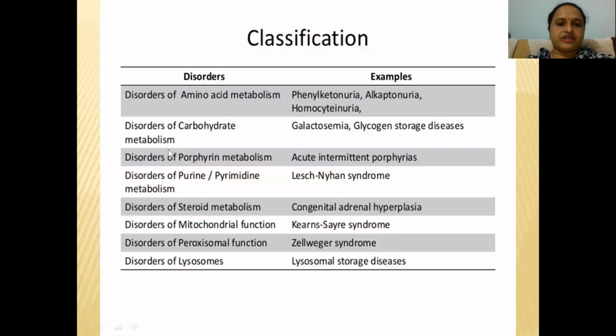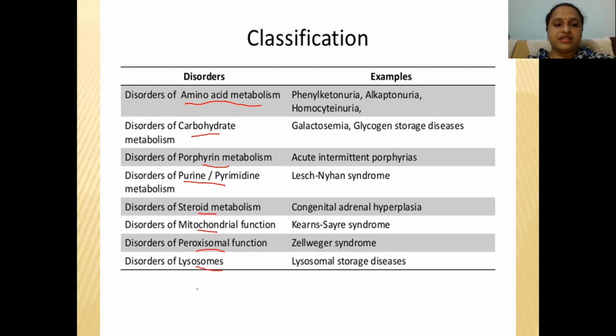In this, the first one, you can classify the disorders on what basis, meaning what type of metabolic activity is the reason for that particular disease. For example, we can see some classifications here: amino acid metabolism, carbohydrate metabolism, porphyrin metabolism, purine and pyrimidine metabolism, steroid metabolism, mitochondrial function, peroxisomal function, lysosomal function.